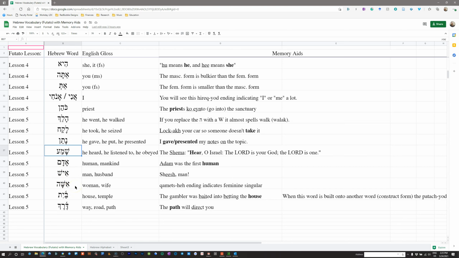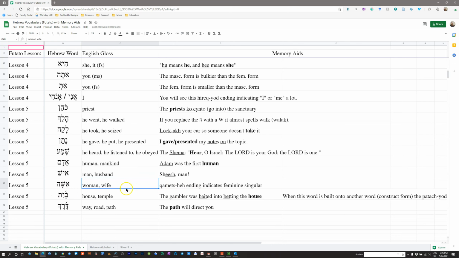In fact, in Genesis 2, when Adam says she will be called woman because she was taken from man, it's this Isha because she was taken from Ish. My silly mnemonic for Ish is sheesh, man. Don't know if that'll help you, but it helped me.